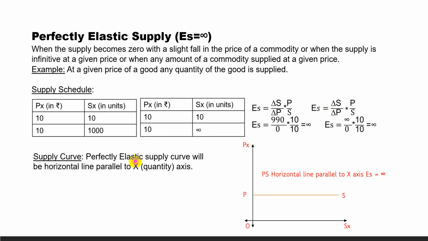So in case of perfectly elastic supply, the supply curve will be a horizontal line parallel to the x-axis. It represents that at OP price, supply can be this much, supply can be this much, supply can be any amount. So we are getting a horizontal line parallel to the x-axis, representing elasticity is equal to infinity.